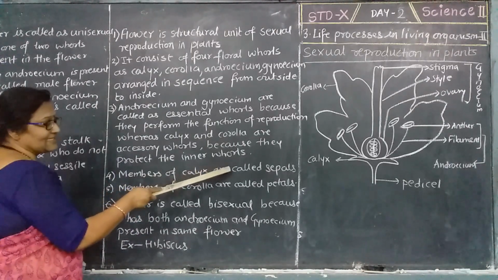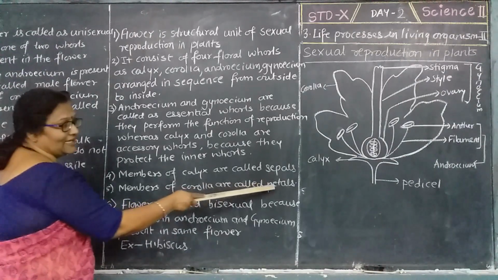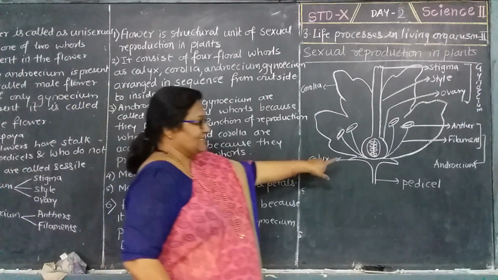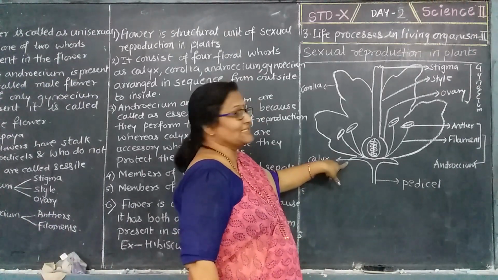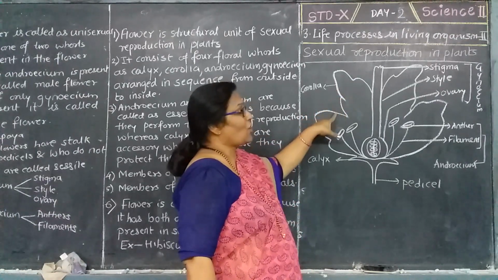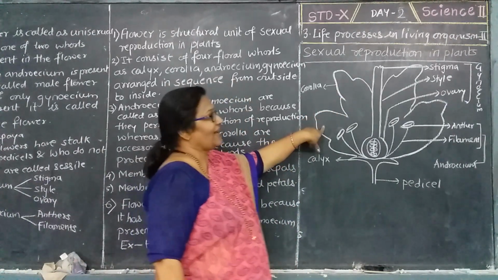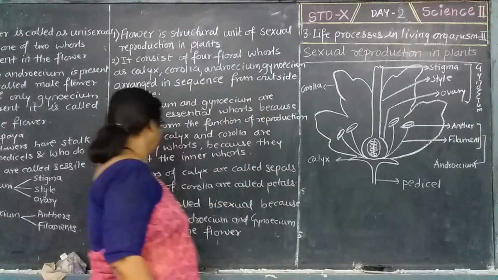Members of calyx are called sepals. Members of corolla are called petals. A single part of a calyx is called a sepal and a single part of a corolla is called a petal, which is very attractive and attracts insects for pollination.